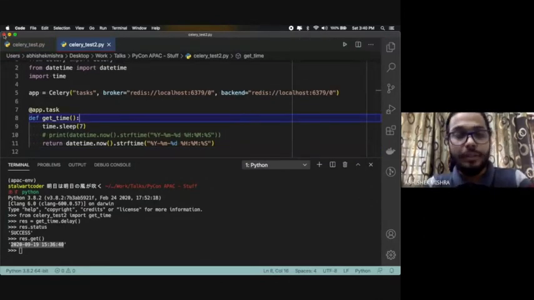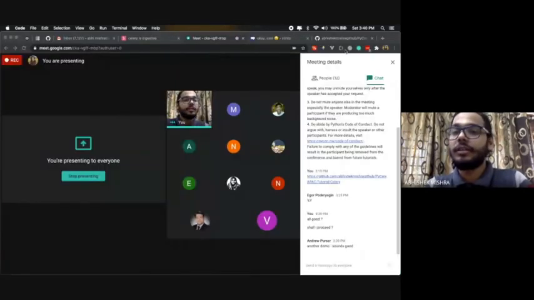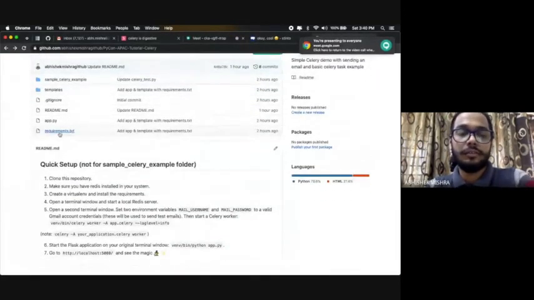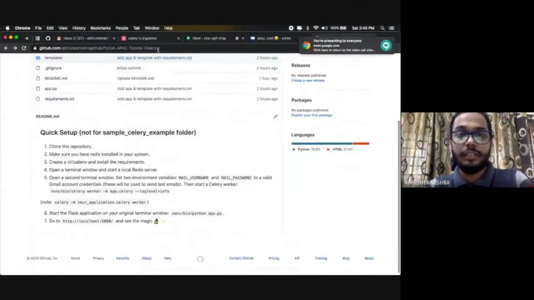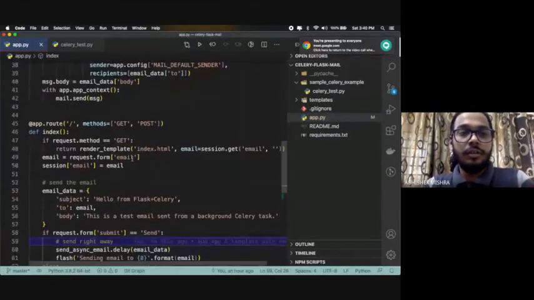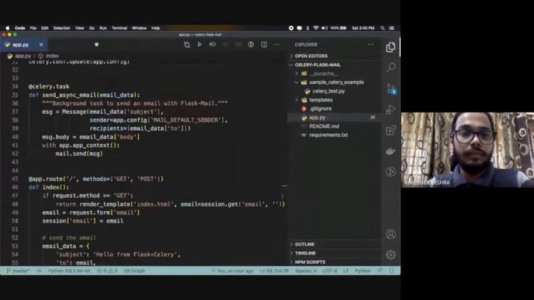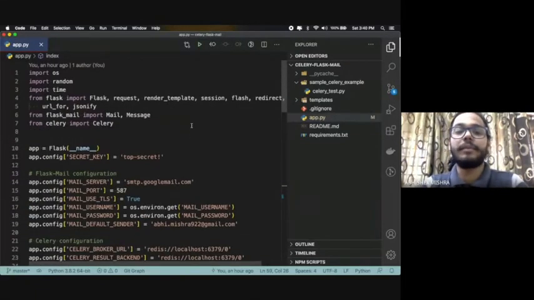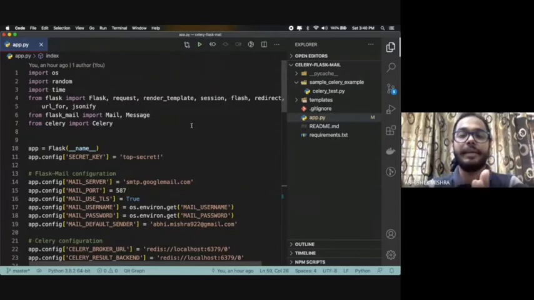Then another demo that I'm going to talk about is this project. Okay, let me just open it. I have already shared this URL, so if you want to try, you can do it along with me. So here is the app. It's a very basic Flask application that I made, which actually sends.